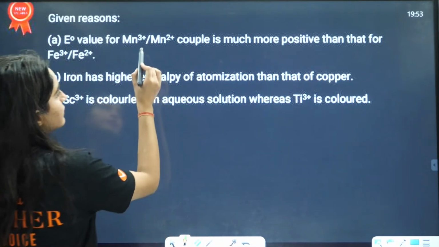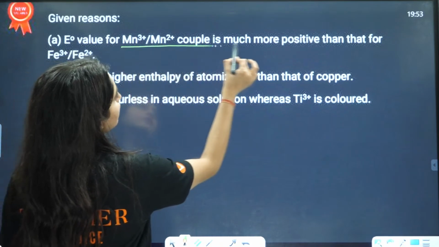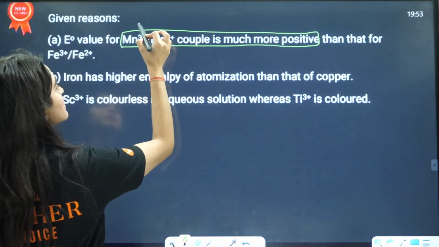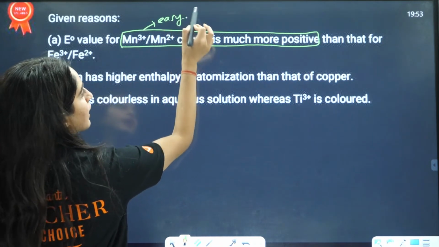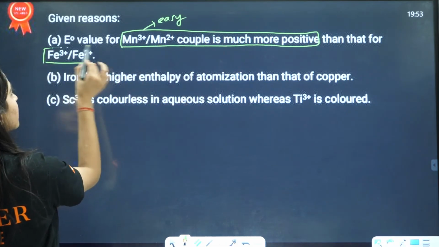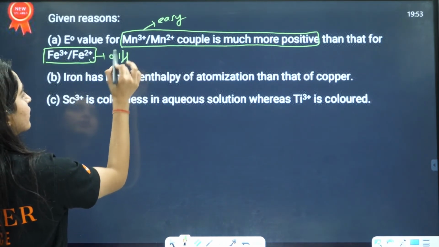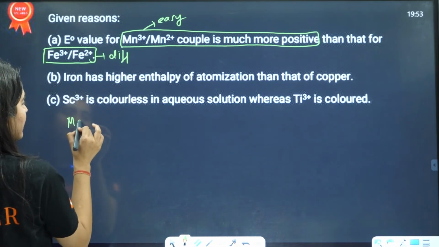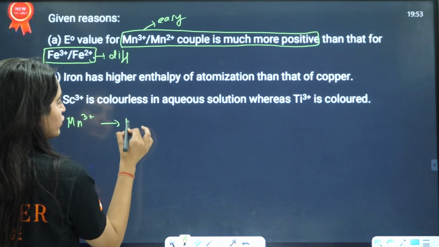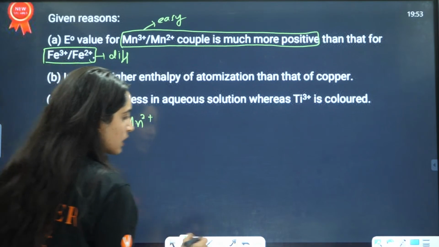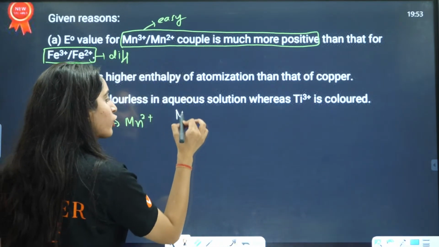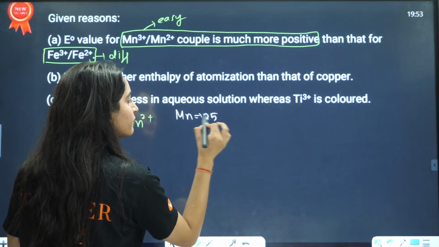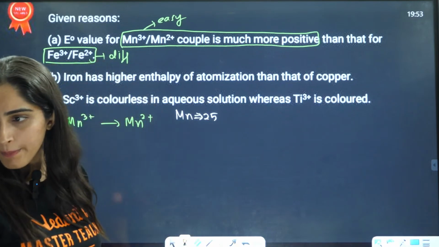See, this couple is more positive. That means this is easy to achieve, and that of this, that means this is difficult to achieve. Now let us see why. Mn3 positive to Mn2 positive. Manganese is having atomic number 25, right? Atomic number is 25.